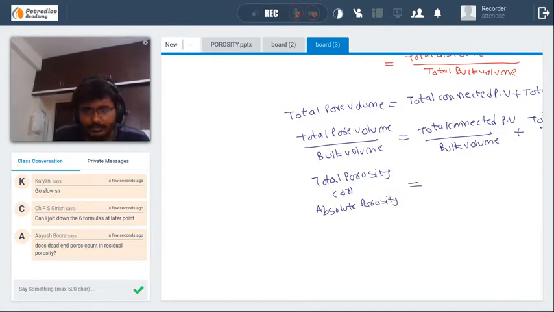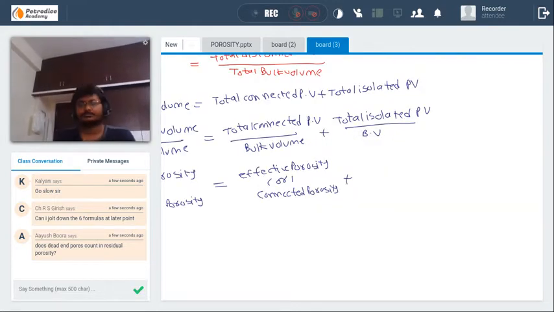That is equal to effective porosity or connected porosity plus ineffective porosity or residual porosity. These are the definitions.